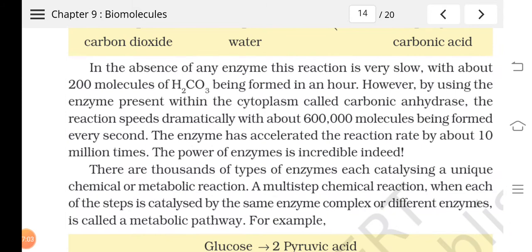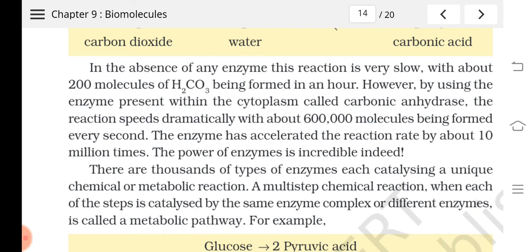When you take enzymes, they are unique. There are unique enzymes for catalyzing each step. There are thousands of enzymes in each living system which catalyze each step of a continuous reaction. Sometimes a multi-step chemical reaction can be there, in which each step can be catalyzed by the same enzyme complex or by different enzymes. What can such a pathway be called? Metabolic pathway. So what is a metabolic pathway?